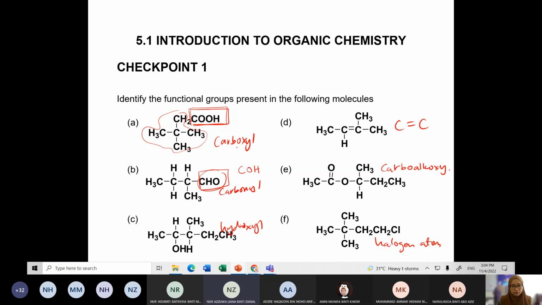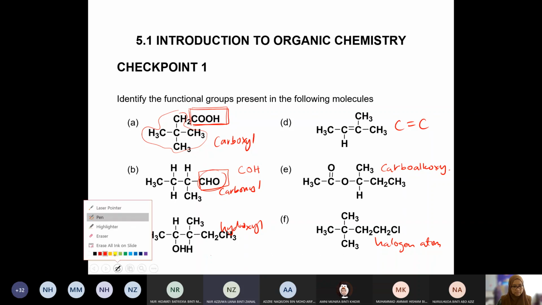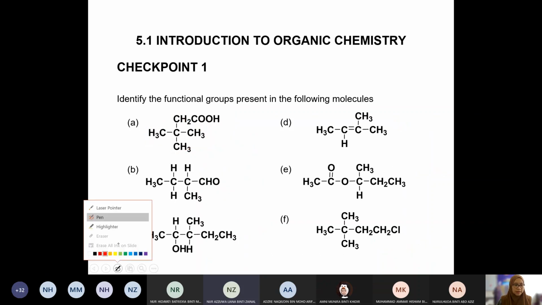If you were to expand this example, to see how it looks, it will be like this. C. Oh, I've erased everything. So you expand, and you get a double bond O, and then a single bond OH.